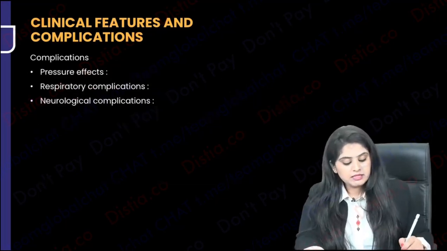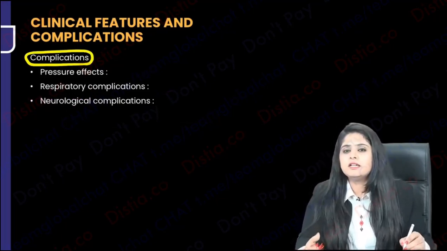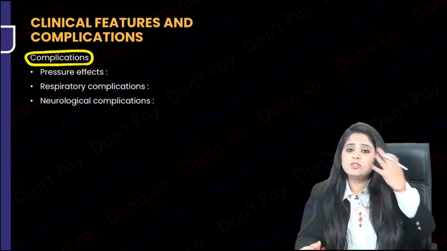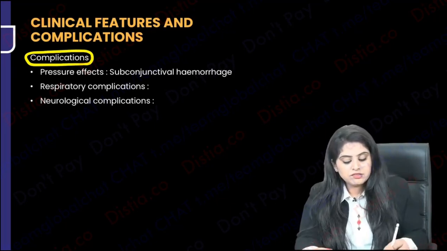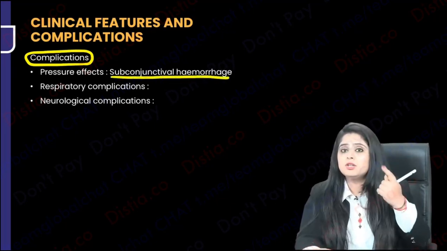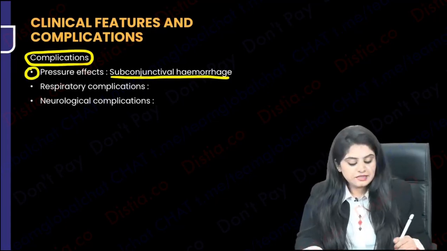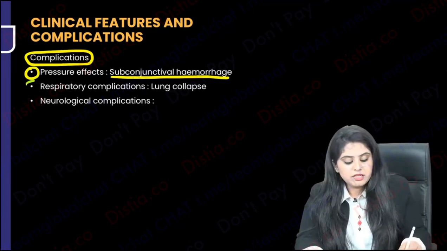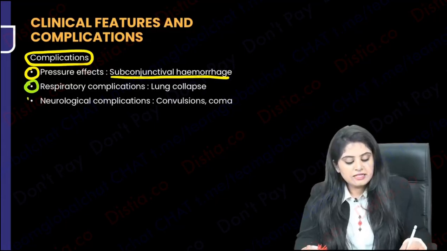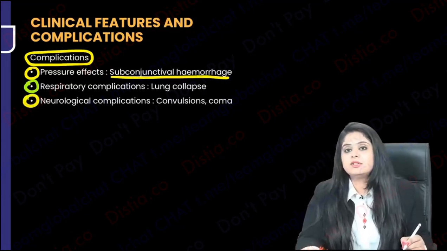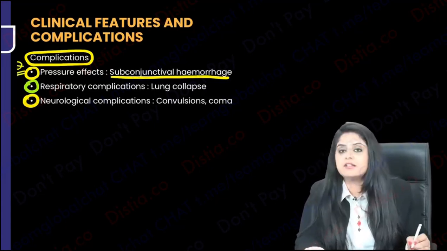Now let's come to the complications. What are the complications that will arise? The person is coughing so much. Imagine so much pressure on the brain and on the eyes. Because of this there can be subconjunctival hemorrhage, because he is coughing with so much pressure. So number one, pressure problems. Second, as I told you, there are going to be respiratory problems because it's affecting the lungs. So lung collapse can occur. And finally, this can also affect the brain, causing convulsions and coma. These are the different ones, but pressure effects is what they will ask you.